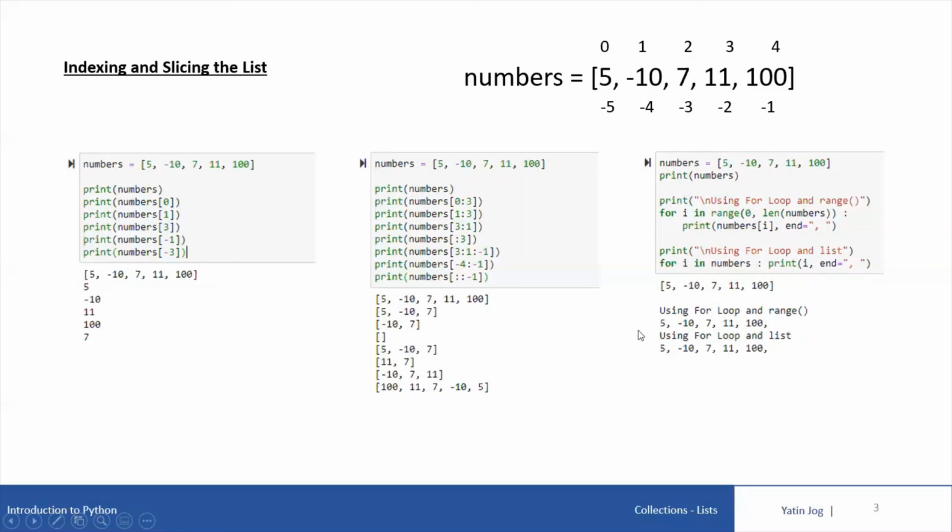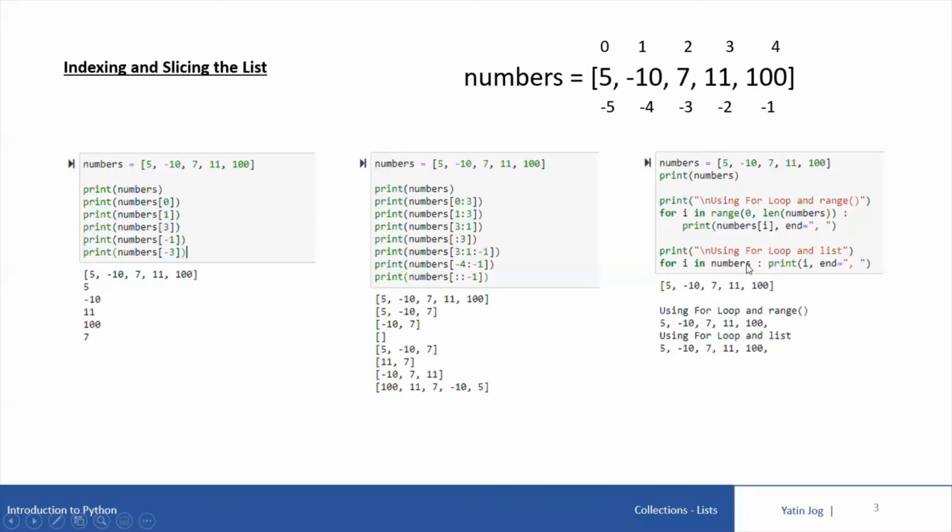Because I want to print the whole list in one line, I am using the end keyword argument with a comma so that I get the effect of 5, comma, minus 10 and so on. Now look at this second for loop. I can directly use for i in numbers. What is the meaning of for i in numbers? Numbers is a collection of multiple values. It's a list variable, a list of these 5 values.